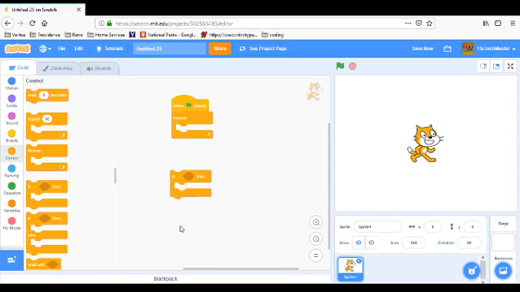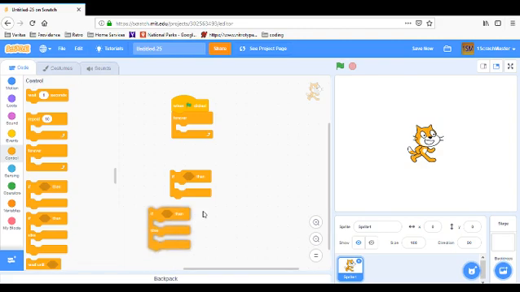Otherwise, it just keeps going. And after it does the stuff in here, it's just going to keep going. So basically, it comes up to this, and no matter what, it's going to keep going. But if the thing in here is true, then it's going to do what's in here and then keep going. If that makes any sense.